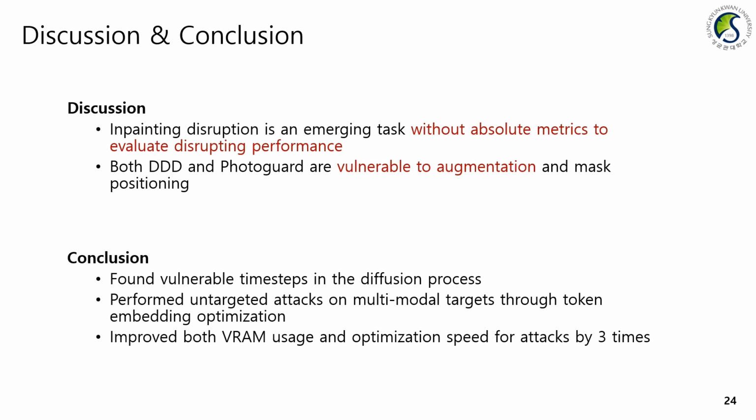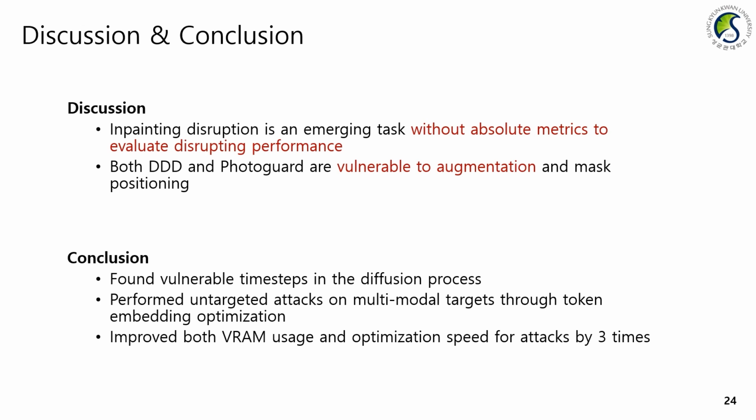The first thing we realized while working on this project is that inpainting disruption is an emerging task, and a major issue is the lack of absolute metrics to evaluate disrupting performance. Additionally, both DDD and PhotoGuard are vulnerable to augmentation and mask positioning. We hope these points will be improved through future work.